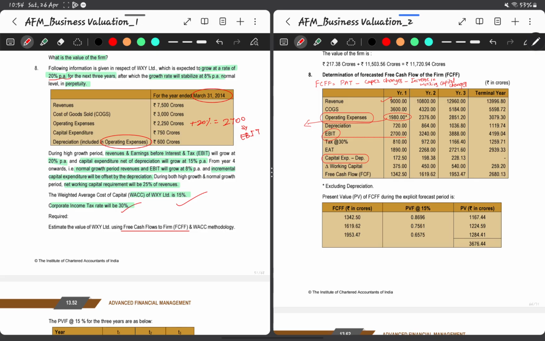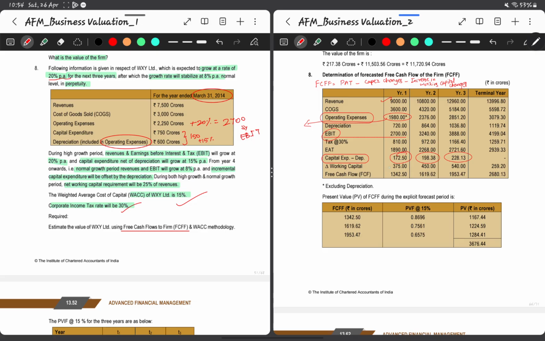So here also there are two ways of doing it. One is adding 15 percentage to each. Sorry, it's 15 percentage growth, so 15 percentage to each, and then finding out the difference between these two, which is nothing but the capex changes. So 150 here, add 15 percentage to it, will get 172.5, then again 15 percentage 198.38, then again 15 percentage 228.13 for the third year. So like this we can calculate.